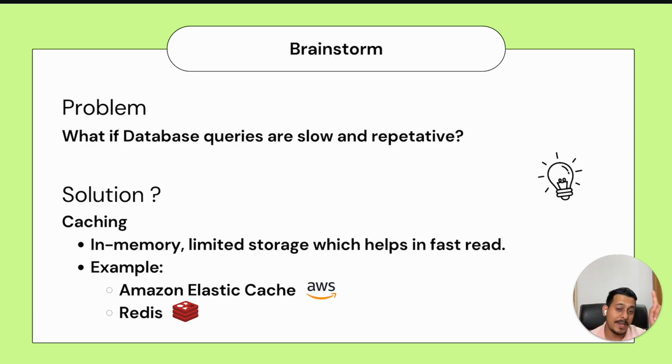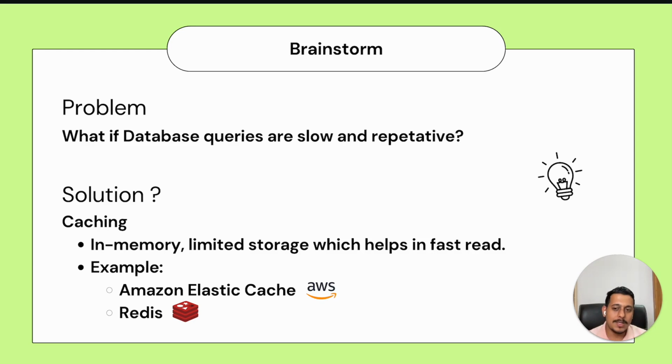I can give you one very simple example. If you have used CD players in laptops 5 to 10 years back, opening that CD would take time. But if you open a folder which is already in your laptop, it would open quickly. So up to a certain extent, you can assume that the folder is in-memory and the CD is disk storage. It's not the perfect example, and technically that's also not in-memory, but that's fine.